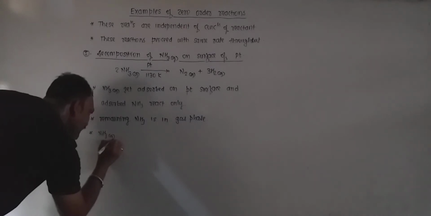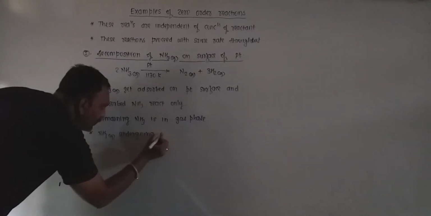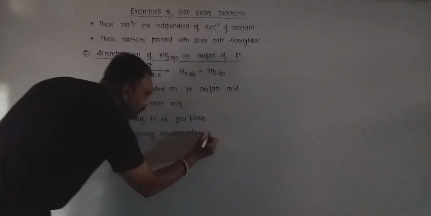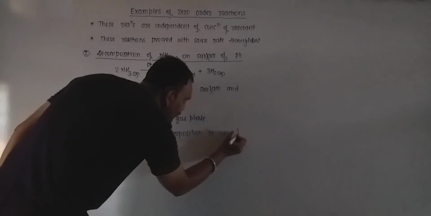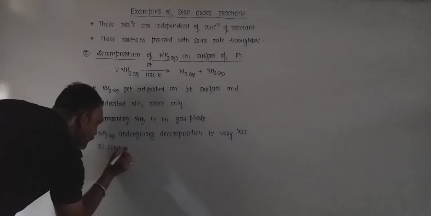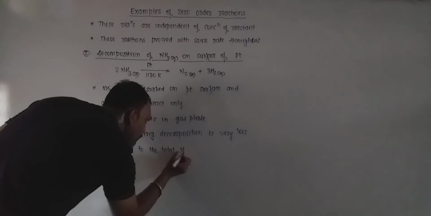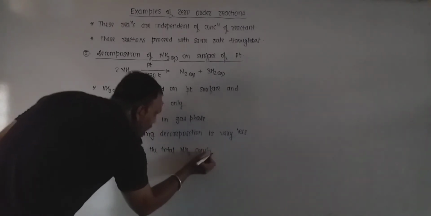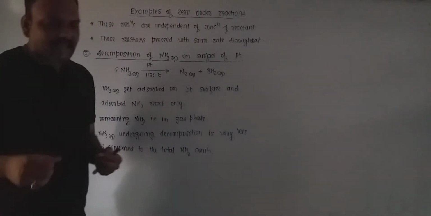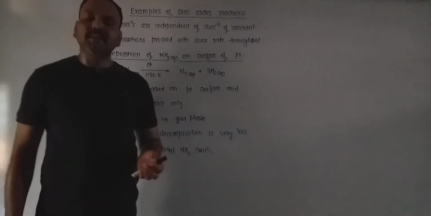So NH3 gas undergoing decomposition is very less as compared to the total ammonia concentration. Thus, in a single word, one can say that the rate of reaction is independent of the concentration of